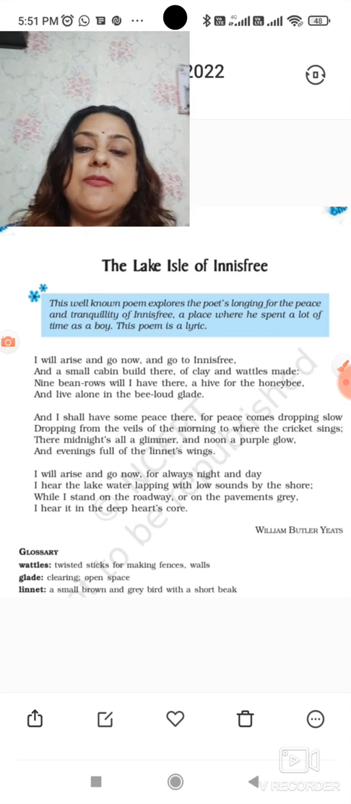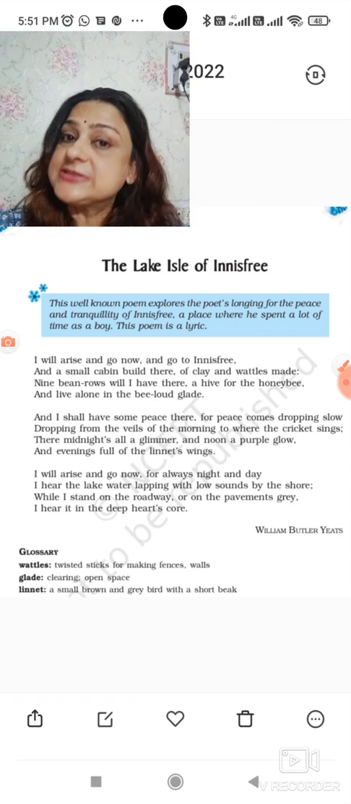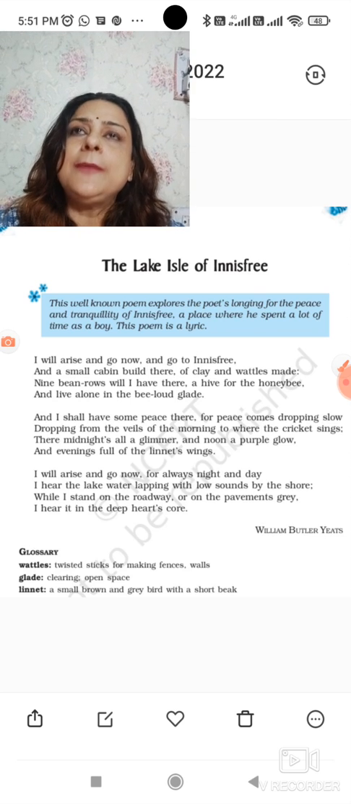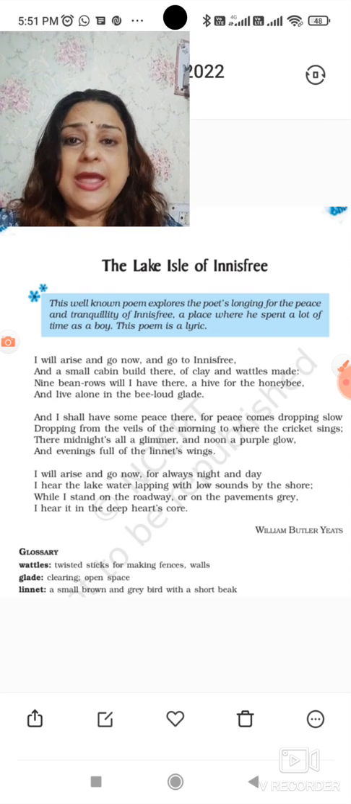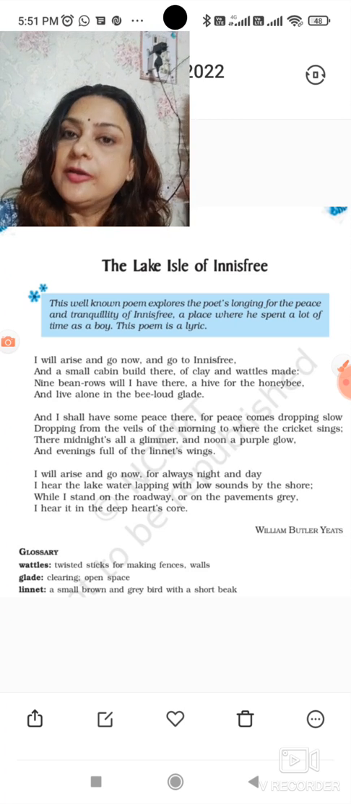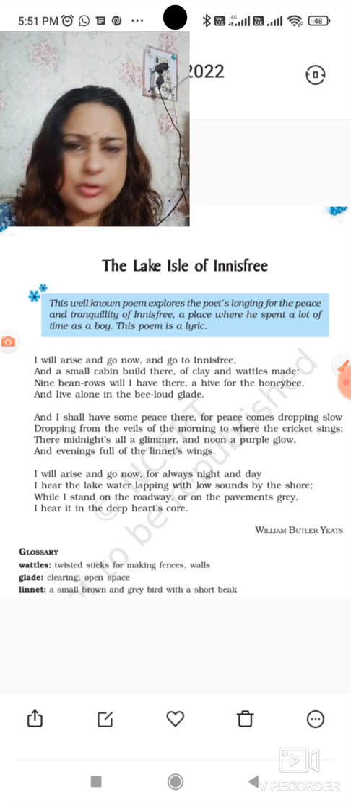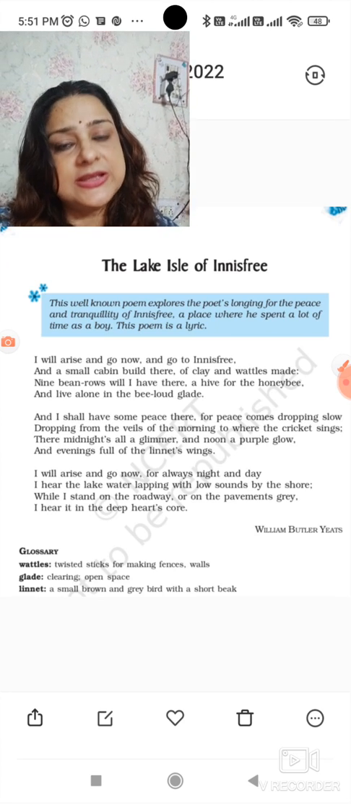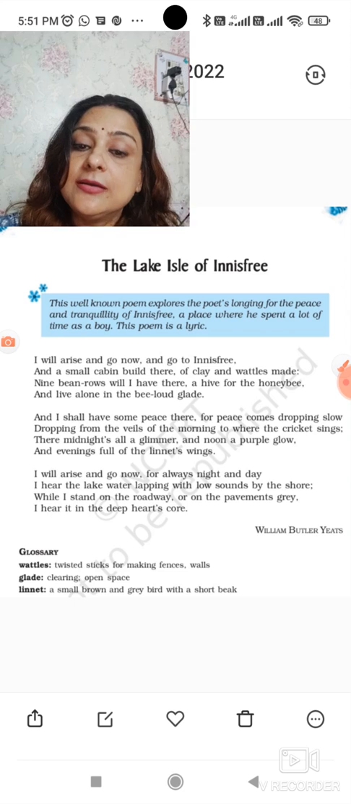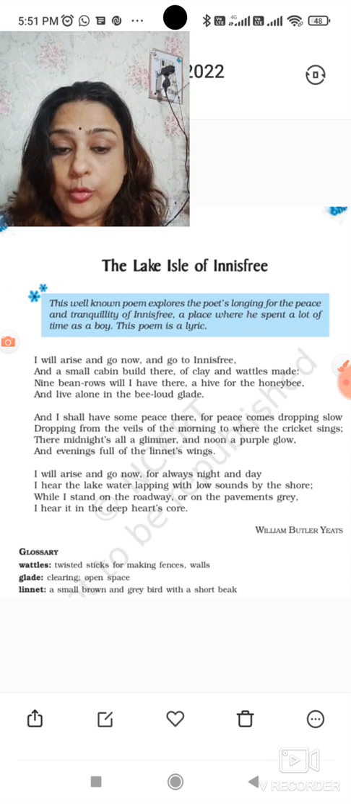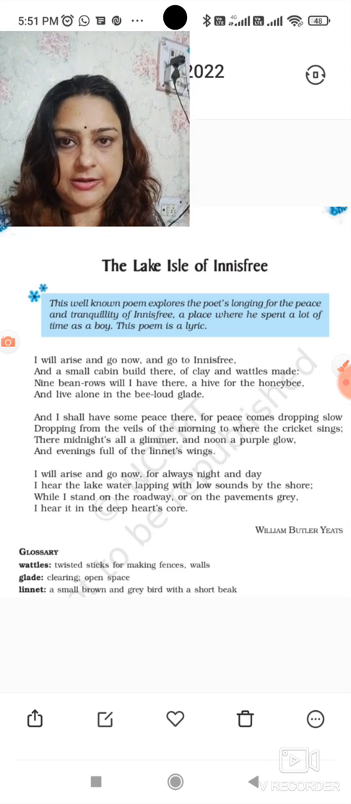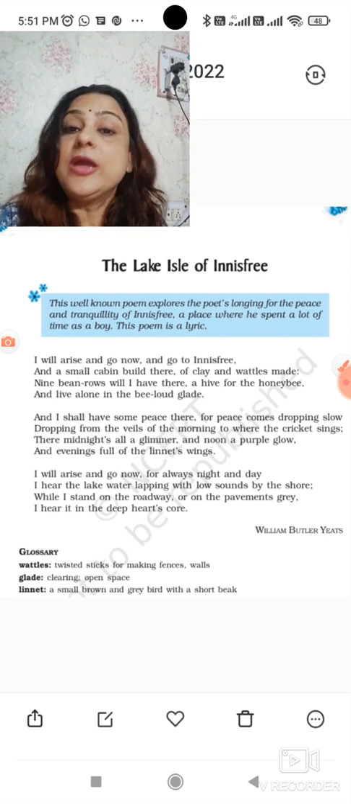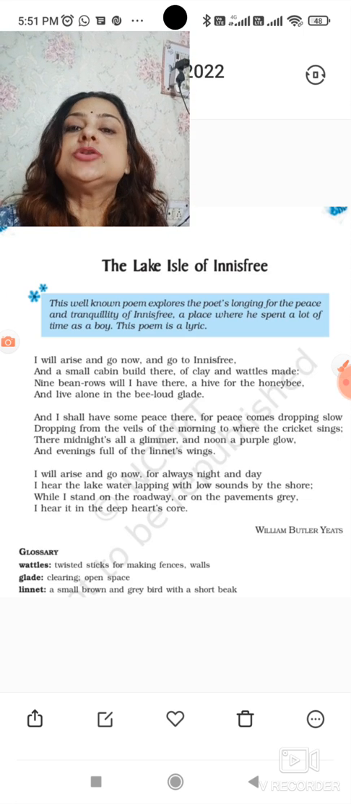So what he is doing, well, I stand on the roadway. So he is in London, and he is saying that whether I stand on a road or on a footpath, pavements grey, and here pavements means footpath, grey is like sadness. So he does not like at all to be in London, whether he is on the road or on the footpath. I hear it in the deep heart's core. Now wherever he is in London, he has an echo in his heart that he has to go to Innisfree to spend the rest of his days.